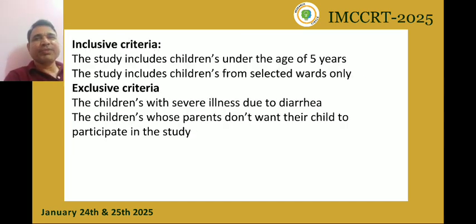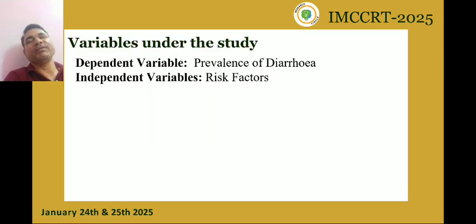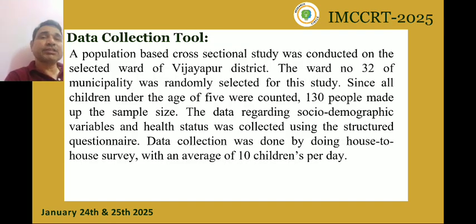Inclusion criteria. The study includes children under the age of 5 years. The study includes children from selected wards only. Exclusion criteria. Children with a severe illness due to diarrhea. Children whose parents don't want their child to participate in the study. Variables under the study. Dependent variable: prevalence of diarrhea. Independent variable: risk factors.